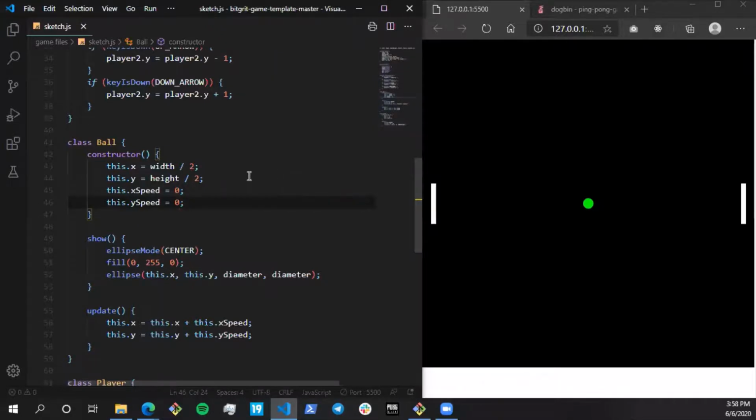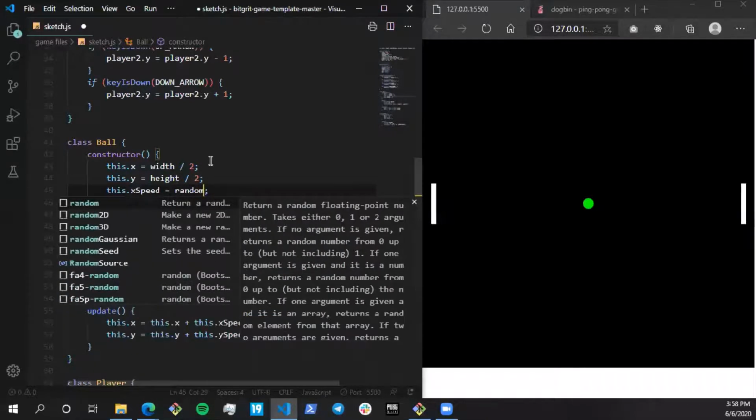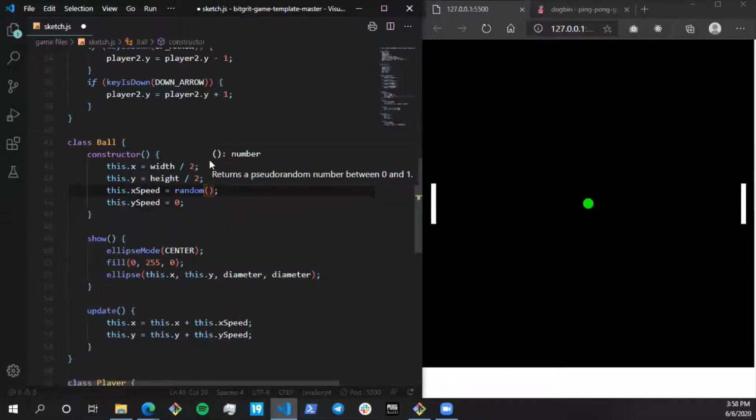Now what I've decided is that when the game is going to start, the ball is going to go either towards the right or towards the left. To achieve that, there's a random function both in JavaScript and P5, and I'm going to pass an array.